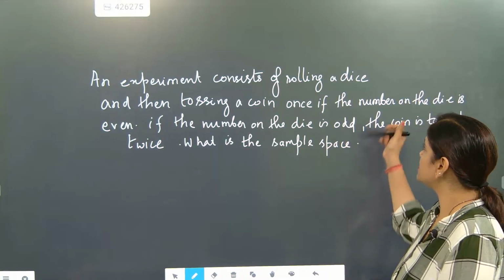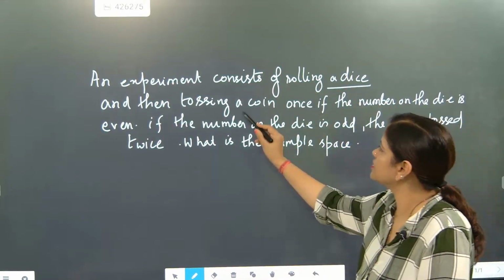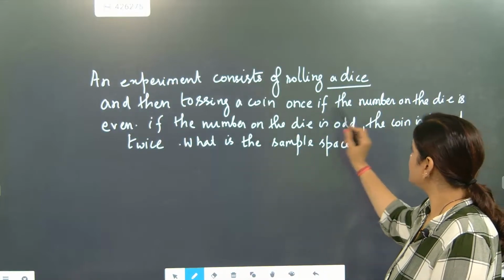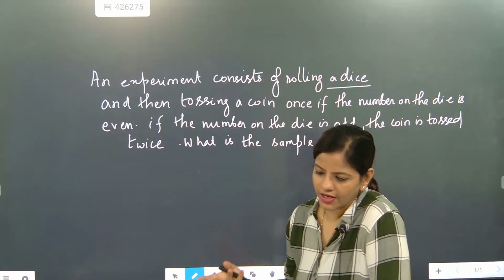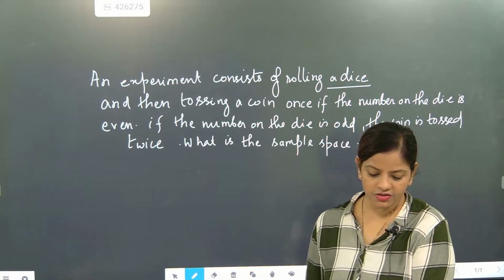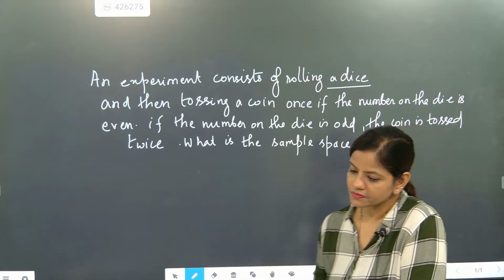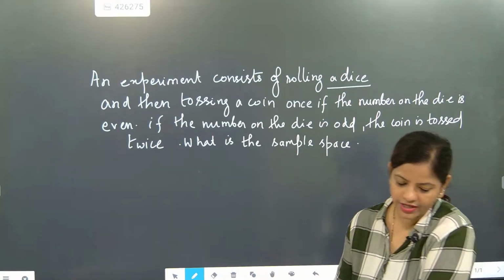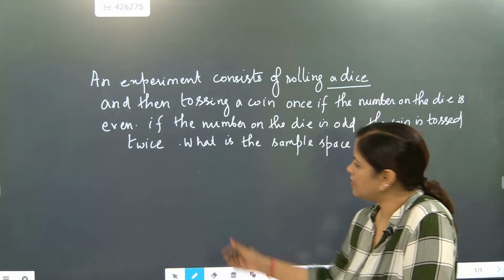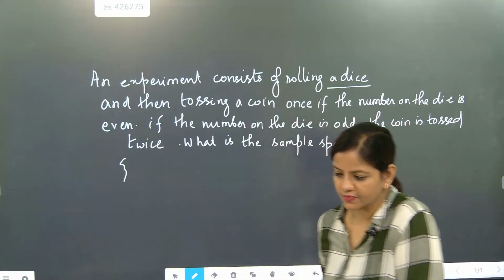An experiment consists of rolling a dice and tossing a coin once if the number on the dice is even. Okay, number on a dice is even. With 2, what can come, beta? With 2, either head will come or tail will come. First, we will talk about even.